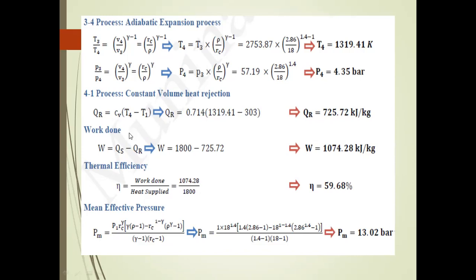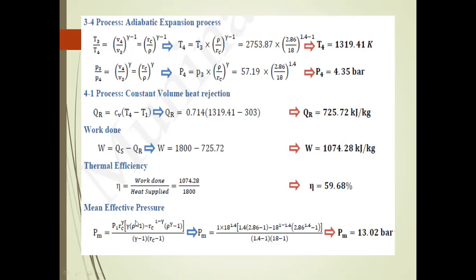After that, the work done is the heat supplied minus the heat rejected. The work done value is 1074.28 kilojoules per kilogram. From that, we find the efficiency, which is equal to the work done by the heat supplied, that is, the heat supplied minus heat rejected, divided by heat supplied. The efficiency is 59.68%.